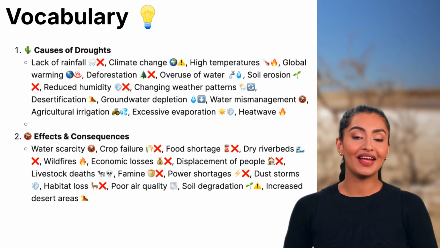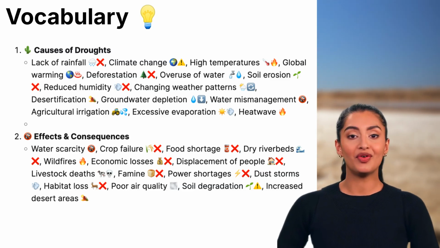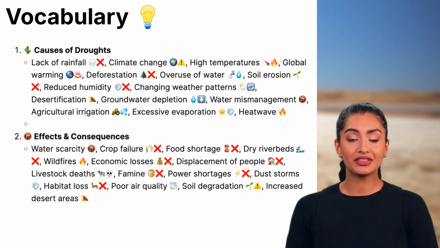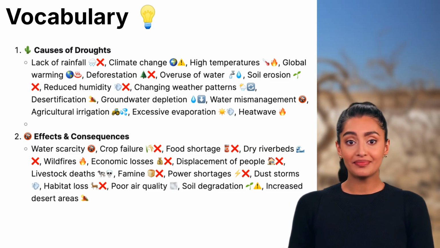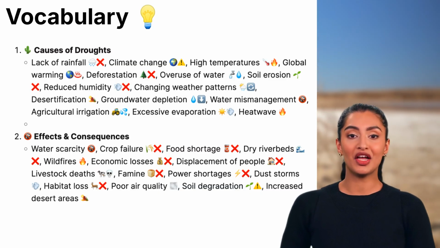Habitat loss, wildlife struggling to survive as water sources dry up. Poor air quality, dry conditions increasing dust and pollutants in the air. Soil degradation, the land becoming less fertile and harder to farm. Increased desert areas, more land turning into desert due to prolonged drought.